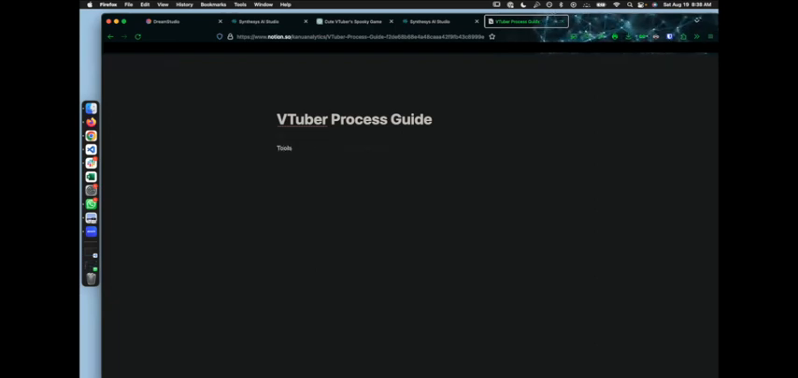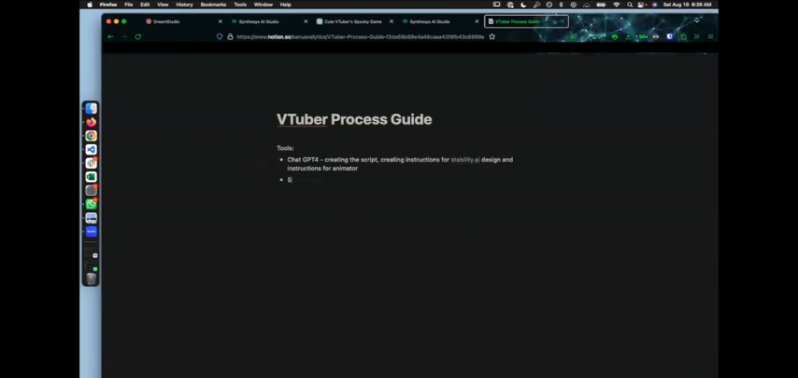So the tools that we need to use are ChatGPT-4, and this will be used for creating the script, creating instructions for Stability.ai design and instructions for animator. So that's what ChatGPT-4 will be doing.